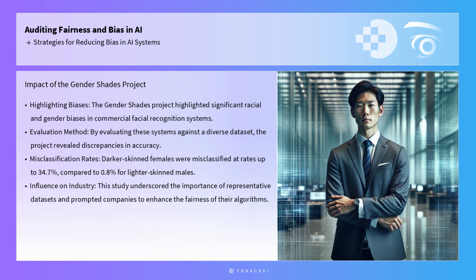Case studies illustrate the effectiveness of these strategies. For instance, a notable example is the Gender Shades Project, which highlighted significant racial and gender biases in commercial facial recognition systems. By evaluating these systems against a diverse data set, the project revealed that darker-skinned females were misclassified at rates up to 34.7% compared to 0.8% for lighter-skinned males. This study underscored the importance of representative data sets and prompted companies to enhance the fairness of their algorithms.